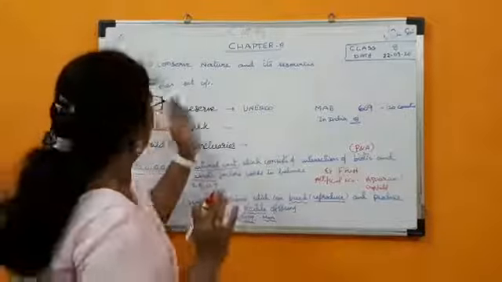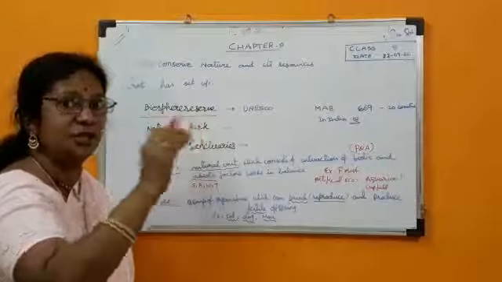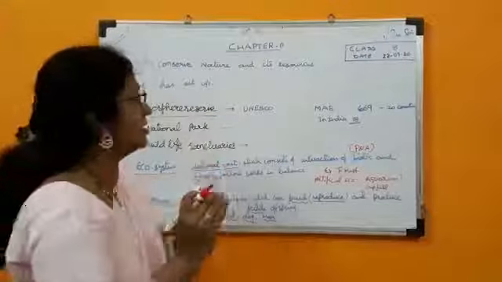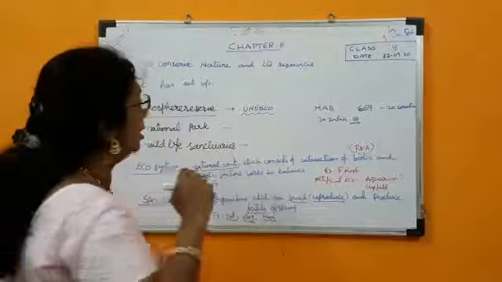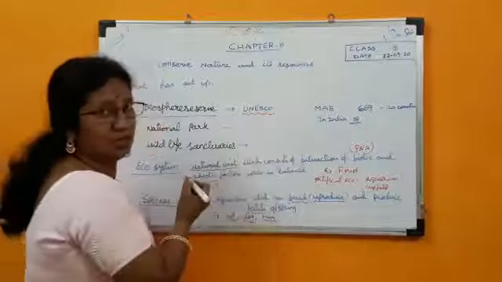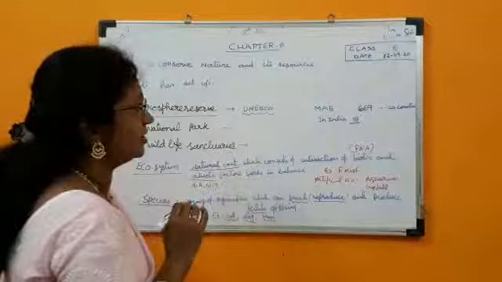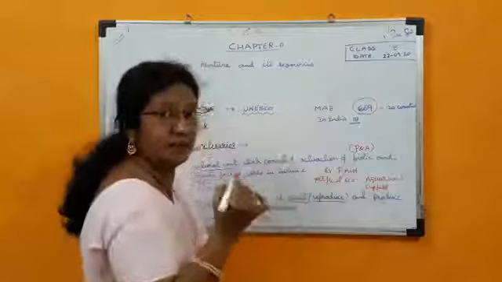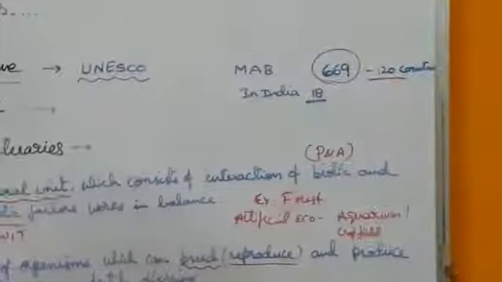Okay. Now, go back to the Biosphere Reserve. Biosphere Reserve is an international designation. International designation means all over the world, given by UNESCO. I think in social studies you studied UNO organizations. So, United Nations Educational, Scientific and Cultural Organization has set up Biosphere Reserves. How many Biosphere Reserves are established so far? 669 Biosphere Reserves are established, in 120 countries.